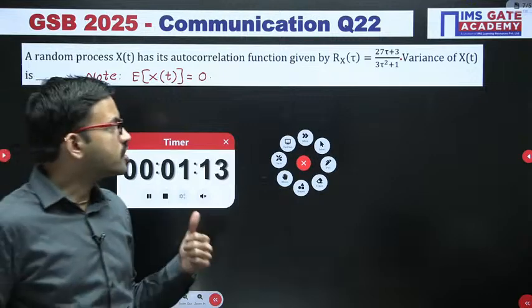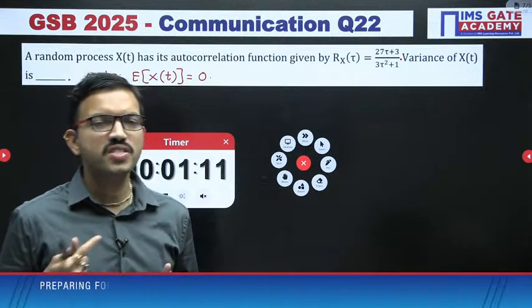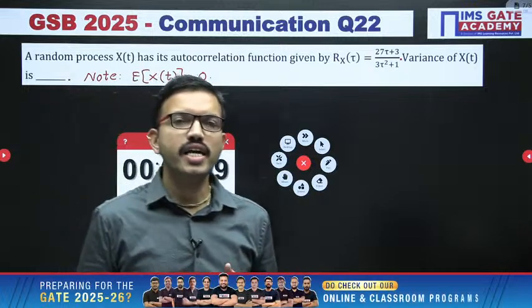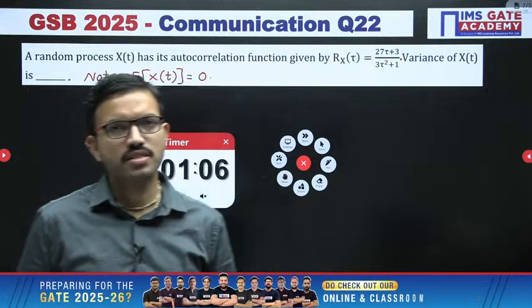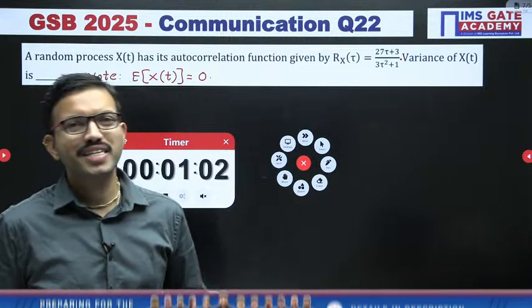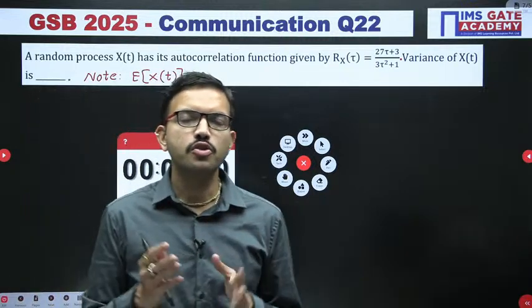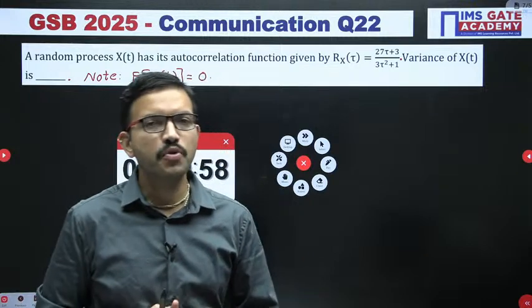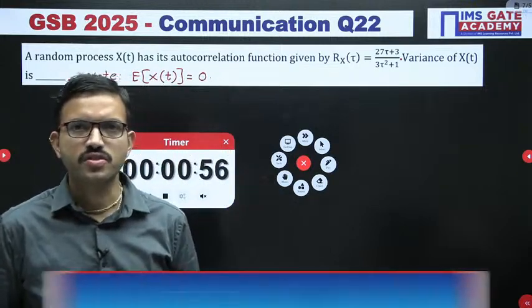For solving the questions of random process, random variables is the prerequisite. Regarding random variables, you might have studied in the mathematics subject. Whatever formulas you have learned regarding random variables, just go through the basic formulas which are important for solving the questions of random process.